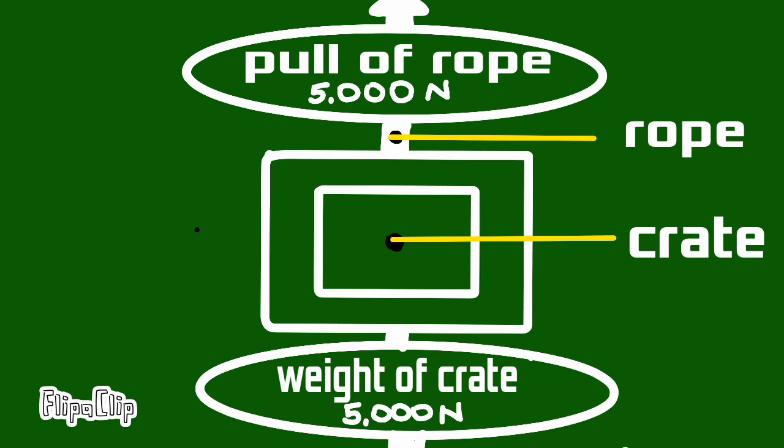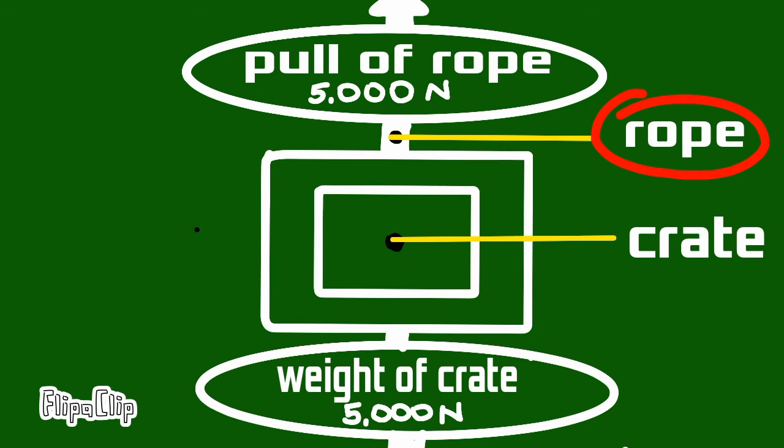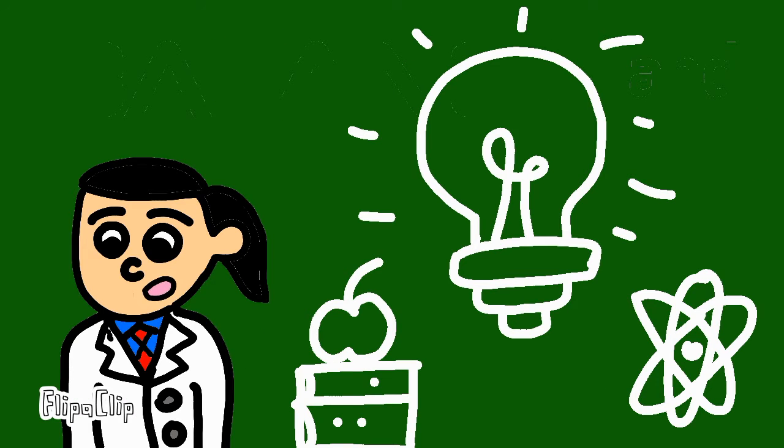Number 1. The hanging object. The forces on this crate are equal in size, but act in opposite directions. The weight pulls down and the tension in the rope pulls up. Therefore, the weight of the crate is balanced by the tension in the rope.